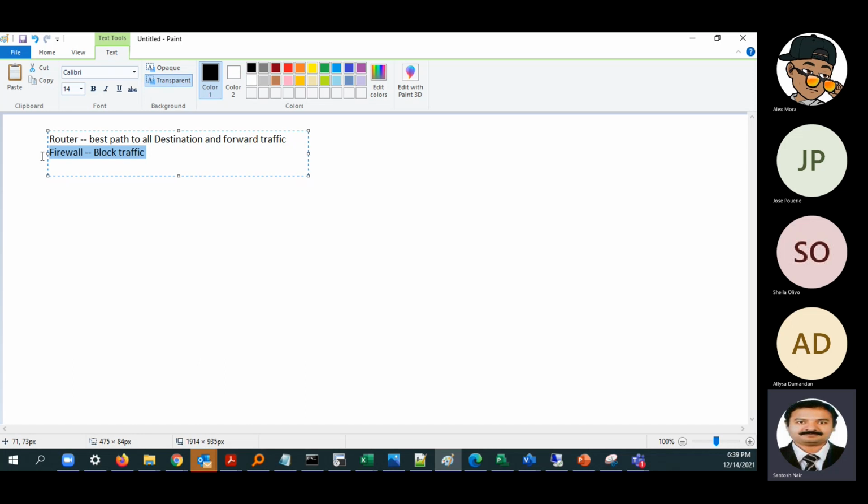At each layer, there will be a firewall, and that will be filtering the access. So firewall is a very important concept that we have. In big environments, we have a separate team itself to manage the firewalls. So this part is clear, right? The difference between router and firewall.